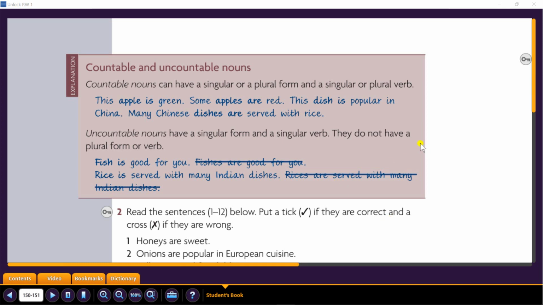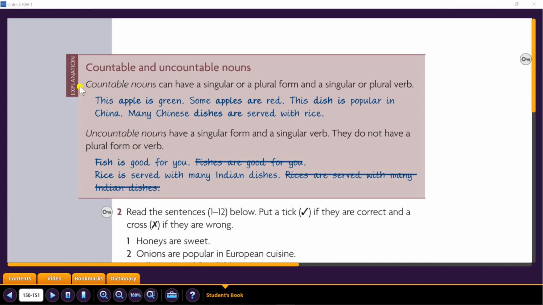In this part, we are going to learn a new grammatical rule, which is countable and uncountable nouns. Here, ladies, as you can see, there are 3 parts in this grammatical rule. This is number 1, countable, uncountable, and nouns. Or we can say countable nouns and uncountable nouns. So please write number 1 here and number 2 here. And you need to know that countable and uncountable are related to nouns only.